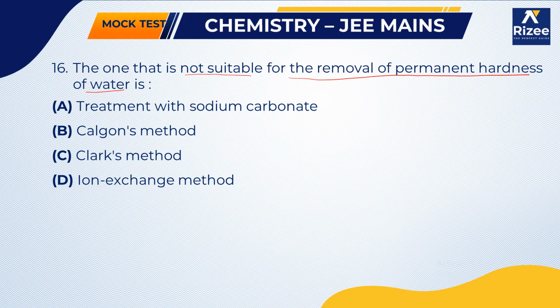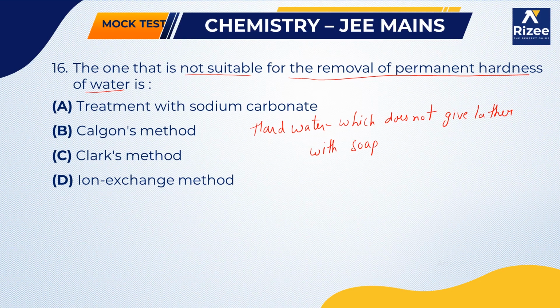First of all, what do we mean by hard water? Hard water is water which does not give lather with soap. Soft water will give lather with soap, but hard water does not.